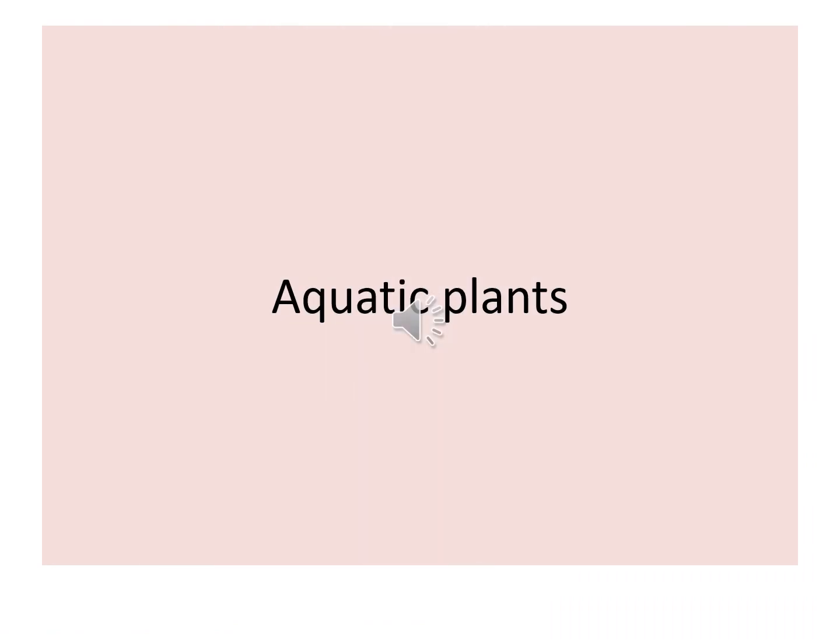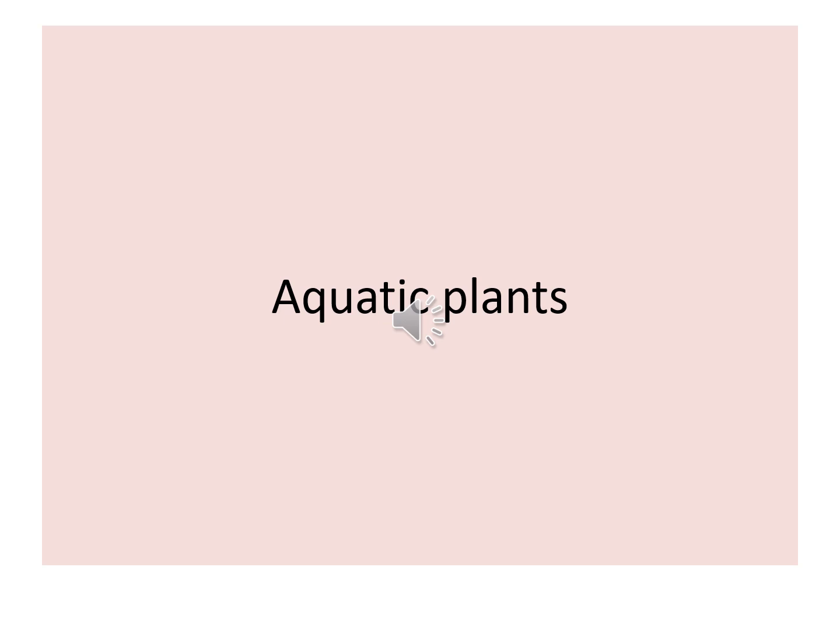Listen, we will study aquatic plants, plants of the plains, plants of the coastal area, and plants of the desert. Now, aquatic plants. Do you know what aquatic plants are? The plants that grow in water. Terrestrial plants grow on land. Aquatic plants grow in water. For example, water hyacinth, lotus, hydrilla, tape grass. Those are examples of aquatic plants.